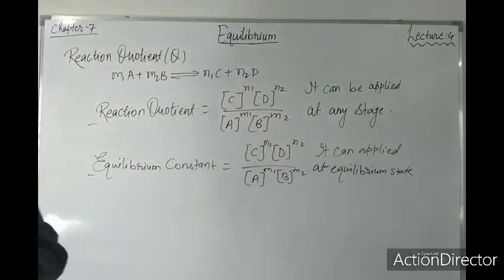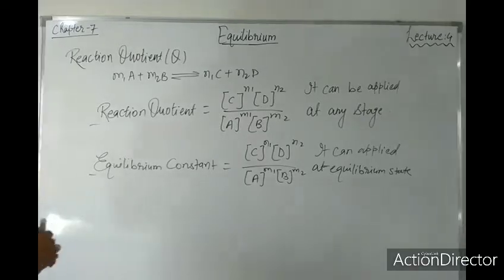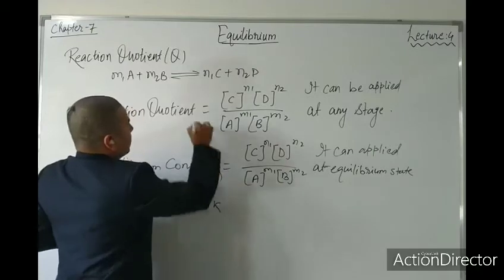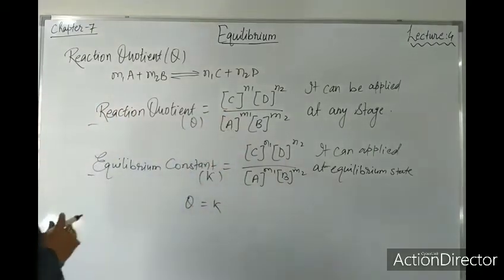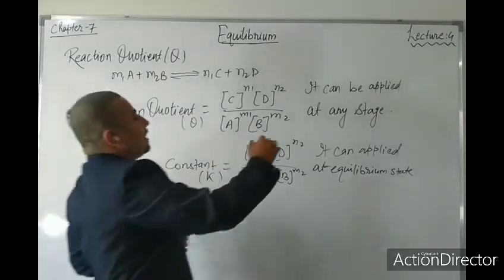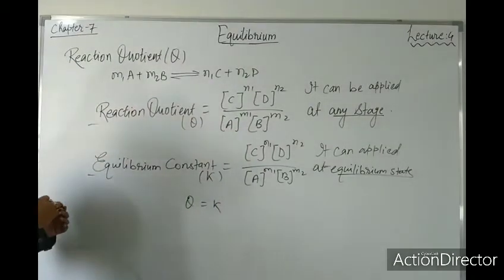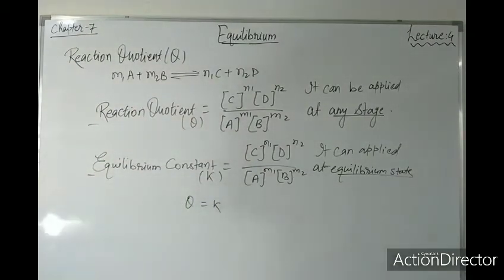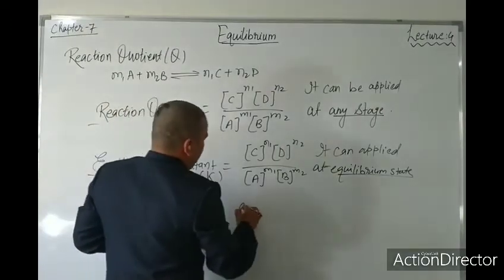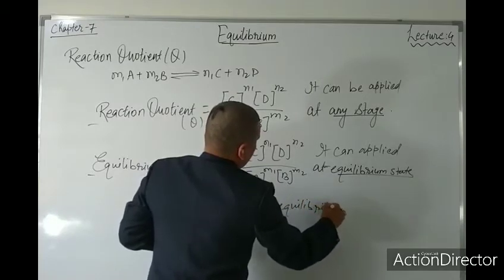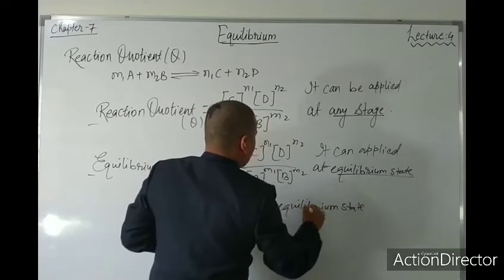So now, one thing you just tell me here. Can we write that Q is equal to K? This is your K and this is your Q, so both the things are equal. But here, only one thing: Q can be applied at any stage and K can be applied at equilibrium state. So if I talk about Q is equal to K, this is only at the equilibrium state. Remember, Q is equal to K at the equilibrium state. It is not equal in every state, only at the equilibrium state.